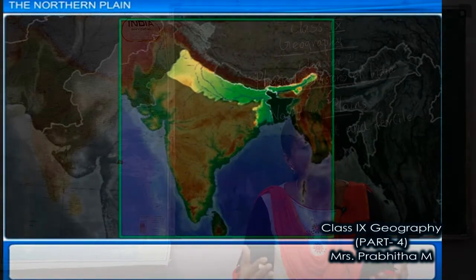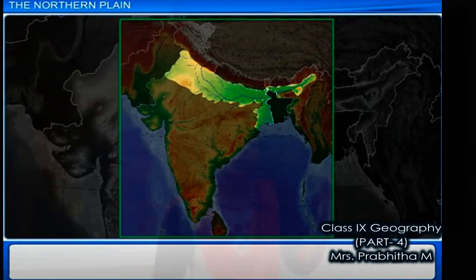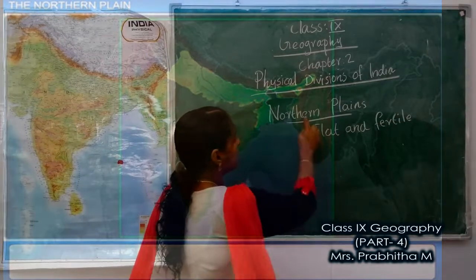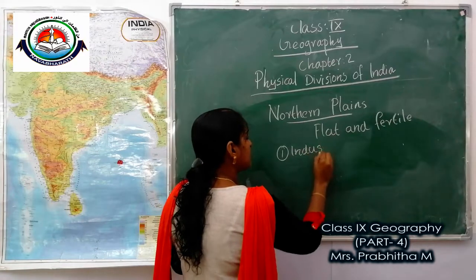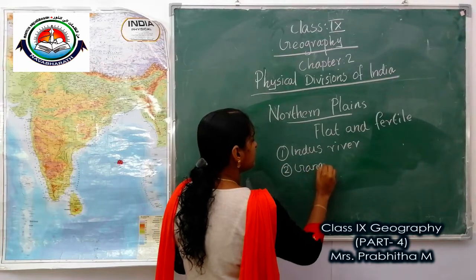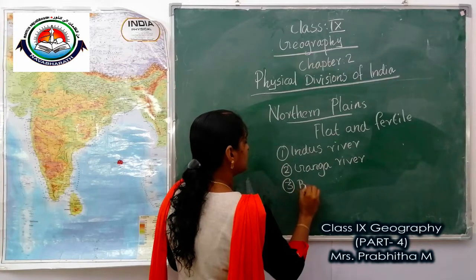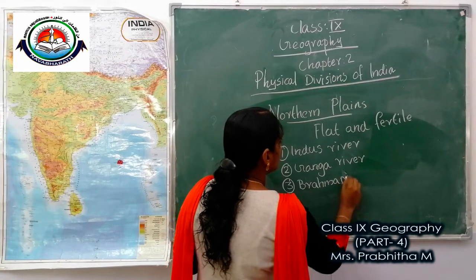These northern plains are divided into three river systems. Which are the three river systems? First one is the Indus river, second one is the Ganga river, and third one is the Brahmaputra river.